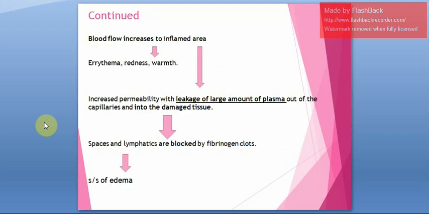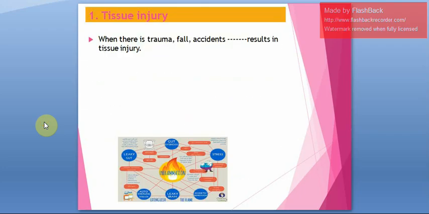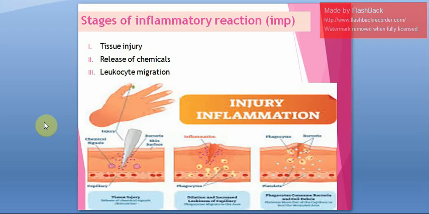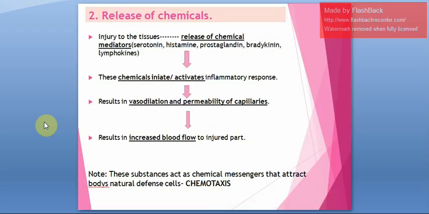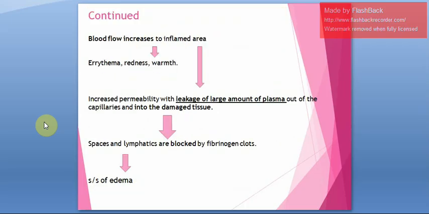It is very easy, you have to remember only the main things. The first stage is tissue injury. Whenever there is any trauma, there will be bleeding and there is tissue injury. Next is release of chemicals. Whenever there is injury to the tissue, there will be release of chemical mediators like histamine, prostaglandins, and that will activate inflammation, that will cause vasodilation, it will increase the permeability, and that will increase the blood flow.